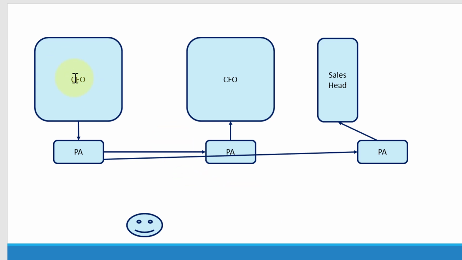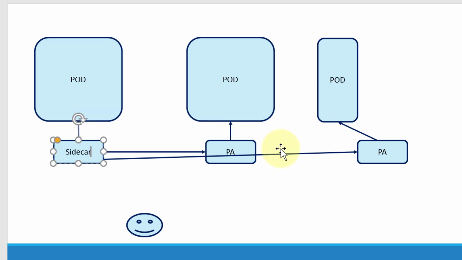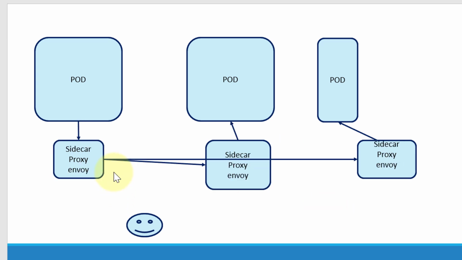Now let me rename these entities. So this is going to be the pod, and all the communication to the pod will be handled by the sidecar. It's also called a proxy. In the Istio case, we will be using Envoy. So I can represent that as a sidecar, proxy, or Envoy.